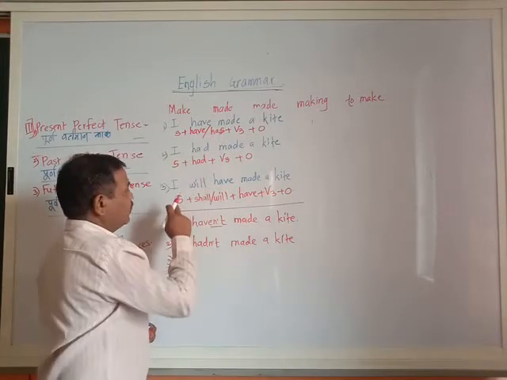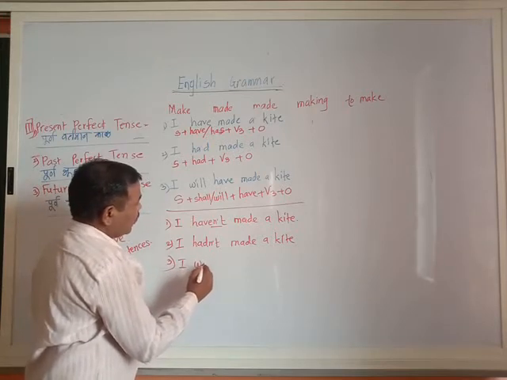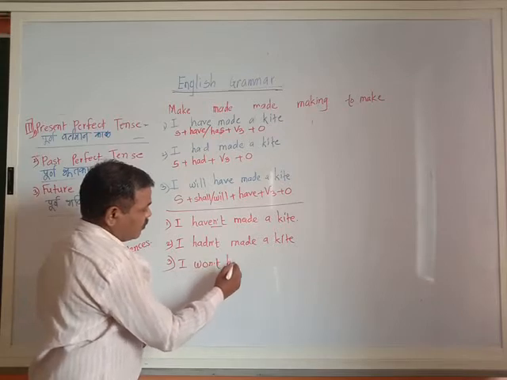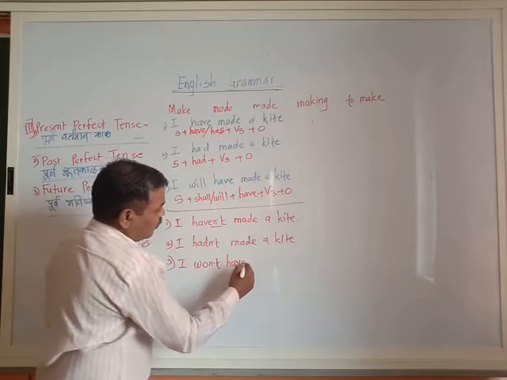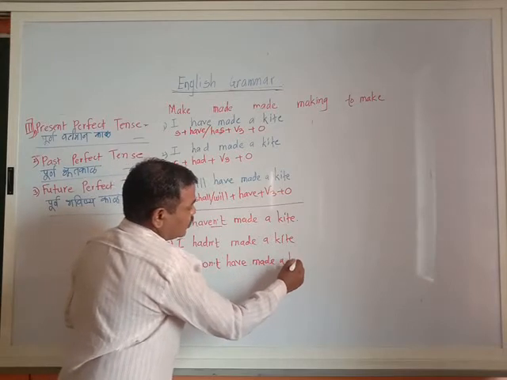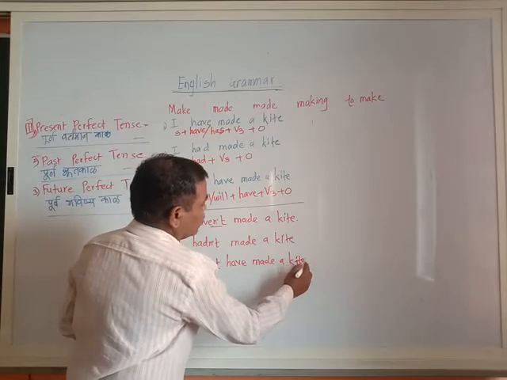Negative of the second one and negative of the third one. I won't have made a kite.